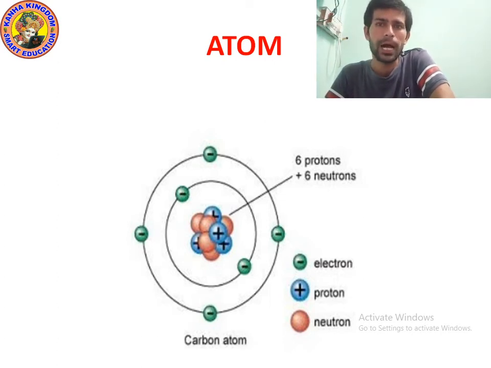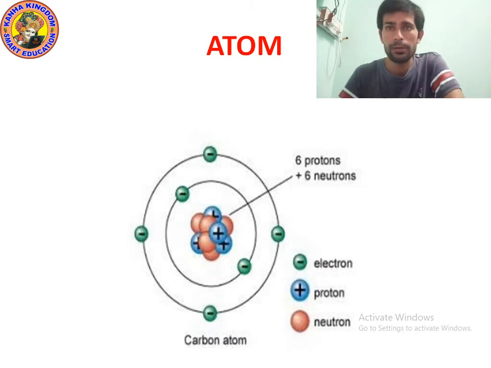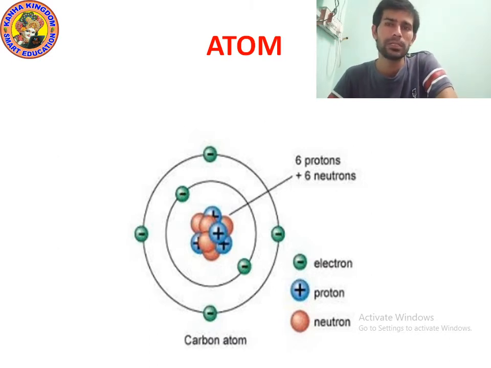You can see the picture of atom. This is the picture of a carbon atom. The shape is just like our solar system.